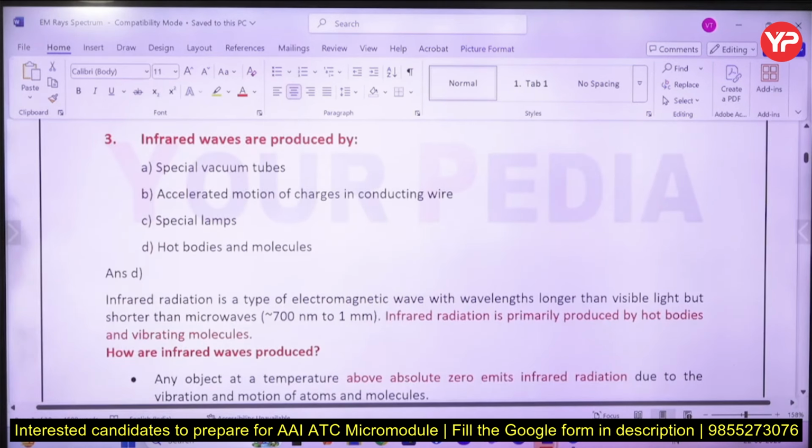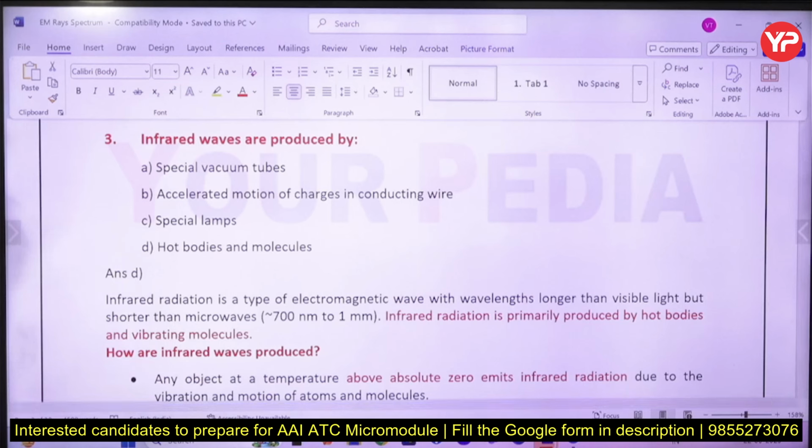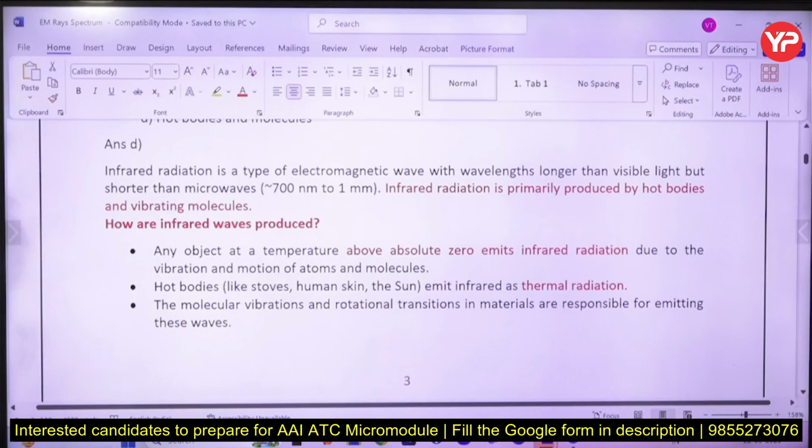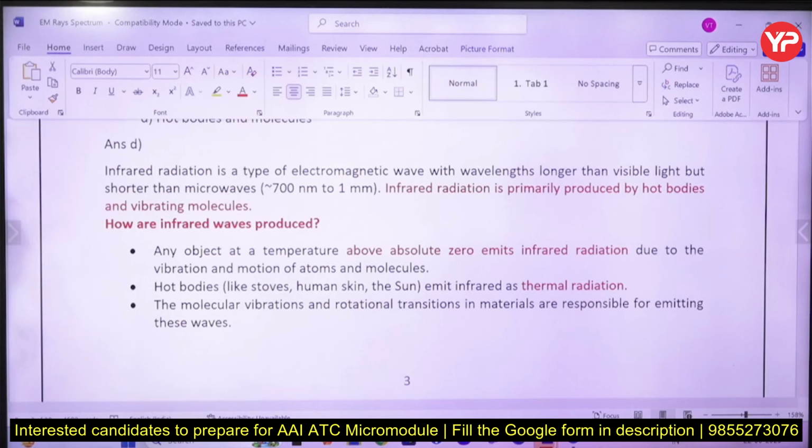So infrared waves are produced by what? Production of these radiations and rays, how these rays and radiations are produced, that also is a question. Infrared comes between visible light and microwave. So hot bodies and vibrating molecules will release it, that is the information now.